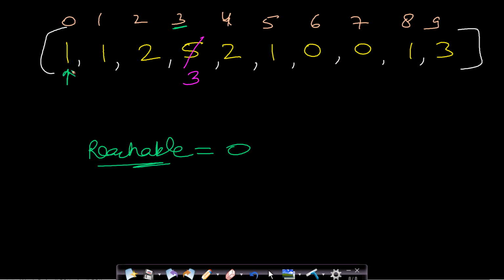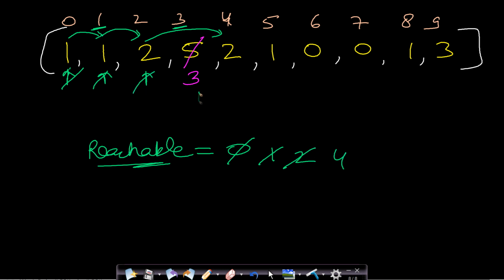So from this first index, maximum index which can be reached is this index 1, which is greater than reachable, so I will update it. Now I will be at index 1. From here I can reach maximum index 2. 2 is greater, so I will update this. Now from this index 2, I can reach a maximum of index 4. So 4 is larger, so I will update this to 4.